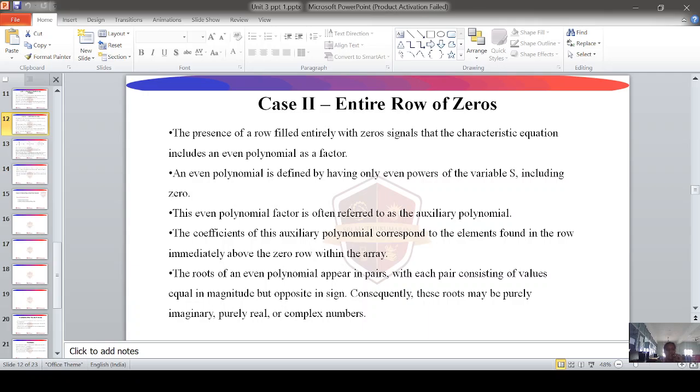The roots of an even polynomial appear in pairs, with each pair consisting of values equal in magnitude but opposite in sign. Consequently, these roots may be purely imaginary, purely real, or complex numbers.